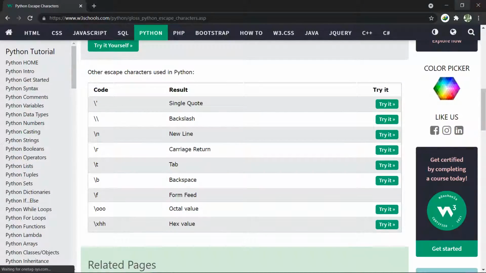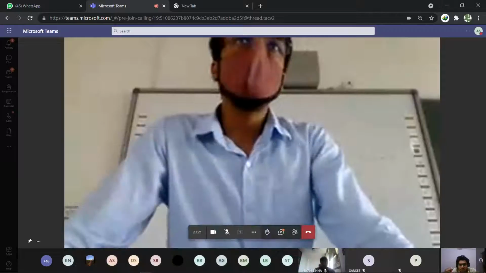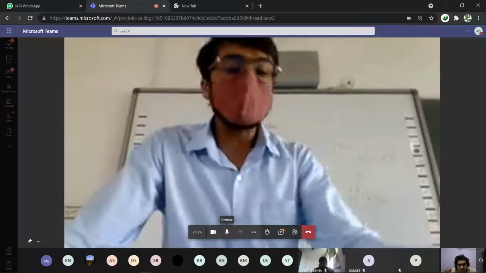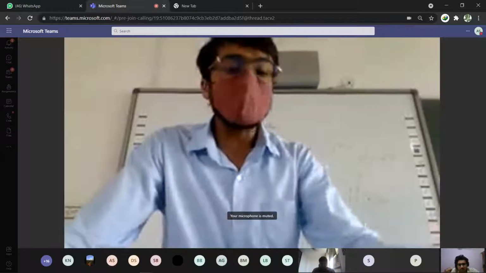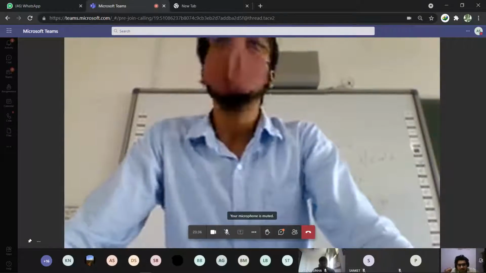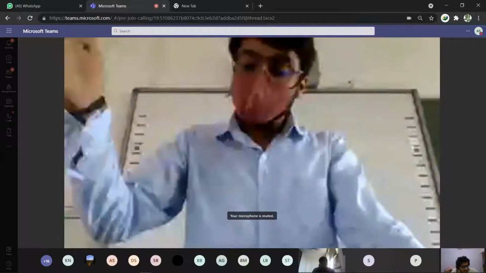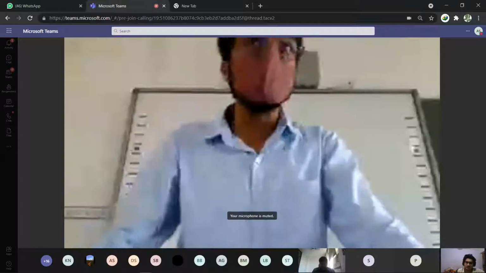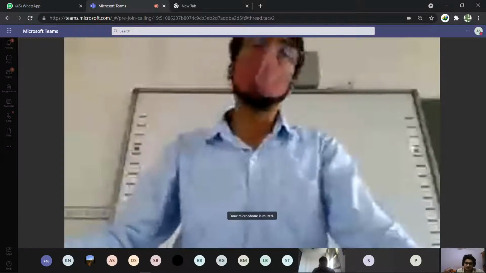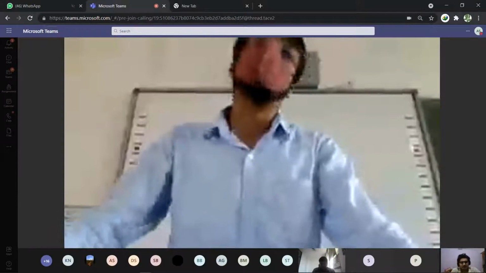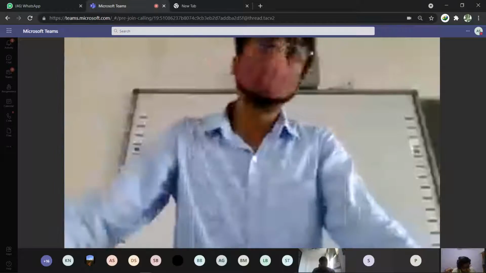Escape sequences. You must have heard about this. Backslash n, backslash t. But you have studied it. Again, this thing is in the first chapter, Python fundamentals. When you study about the Python tokens, when you come to the topic of the literals, in literals we have string literals, and in string literals we have this topic, escape sequences. I can show you in the book.